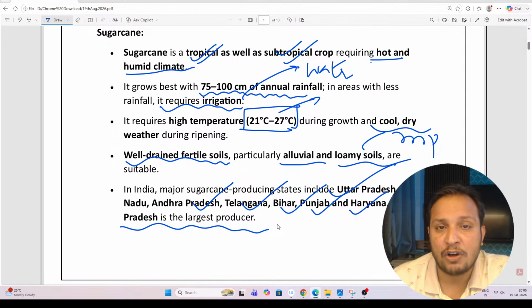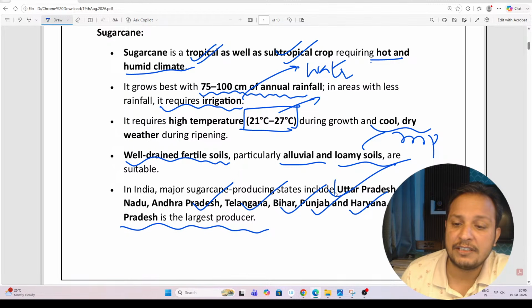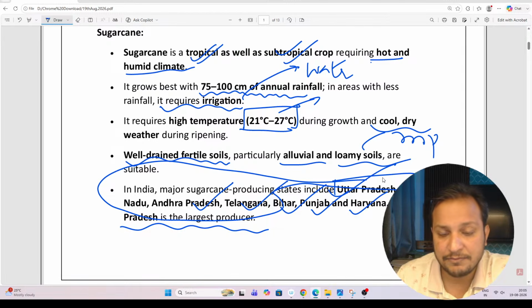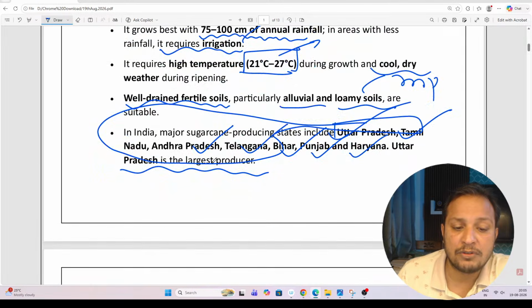But which are the top 5 states? As far as sugarcane is concerned, we have Uttar Pradesh, Maharashtra, then Andhra Pradesh, then Tamil Nadu. If you see here, these are the top 5 states for sugarcane.